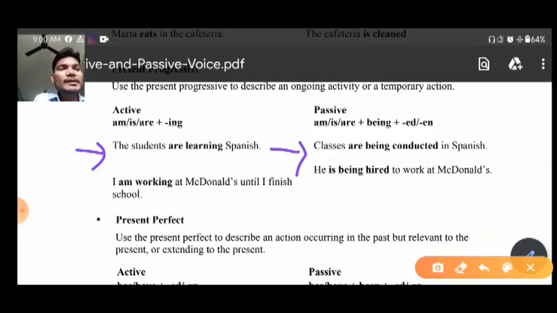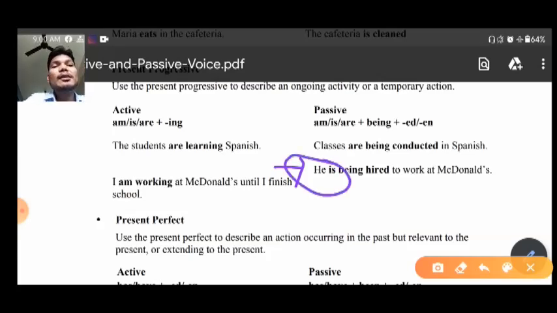Okay, let us see the second example. He is being hired to work at McDonald's. Here you can see that in the beginning the subject is given, but you can also write some sentences like this. Okay, he is being hired to work at McDonald's. So this is how you can make passive voice for present continuous tense. I hope that you are getting what I am telling you.